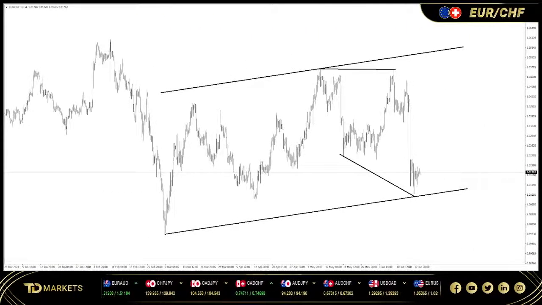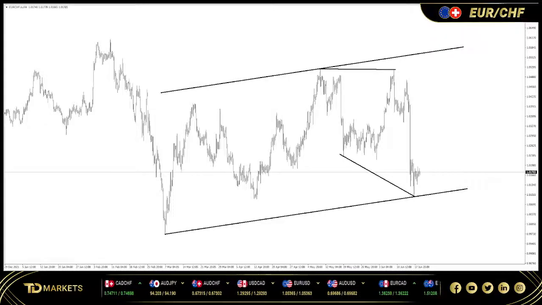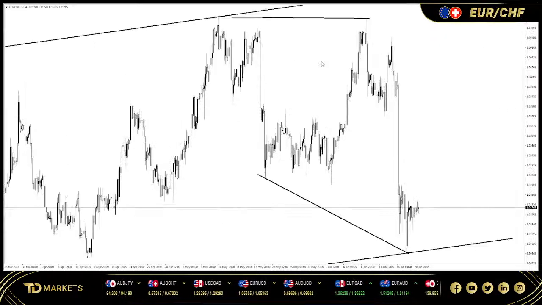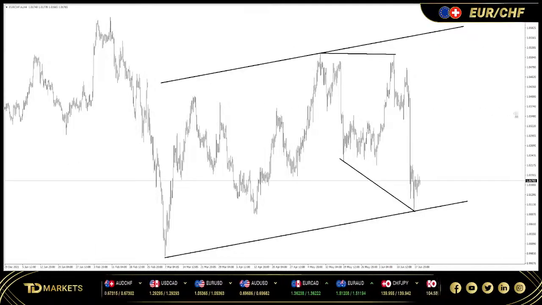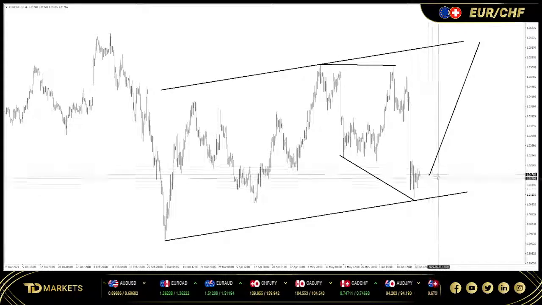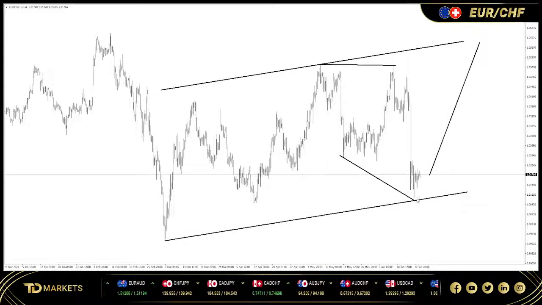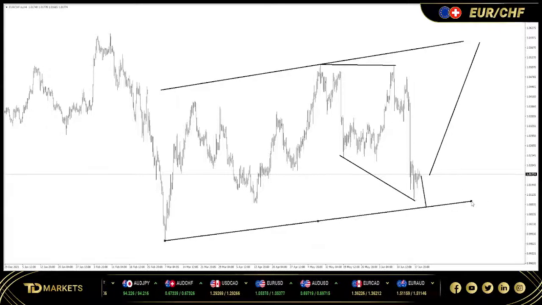And the last one here is Euro Swiss. Euro Swiss is also in a correction. It is turning into a complex corrective structure, but just to keep it simple, in terms of how the structure moves, we are due one more leg to the upside. This leg to the upside will develop somewhere around here. It might not be exactly here. The market can give us one more leg to the downside, break that low, and then go up.